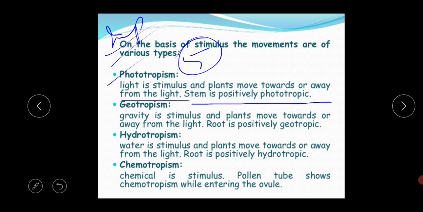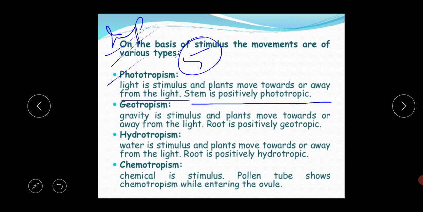So there are two types of tropic movement, the positive tropic movement and the negative tropic movement. What is the meaning of positive tropic movement? When the response occurs towards the stimulus, that's called positive movement, and when the response moves away from the stimulus, that's called negative tropic movement.